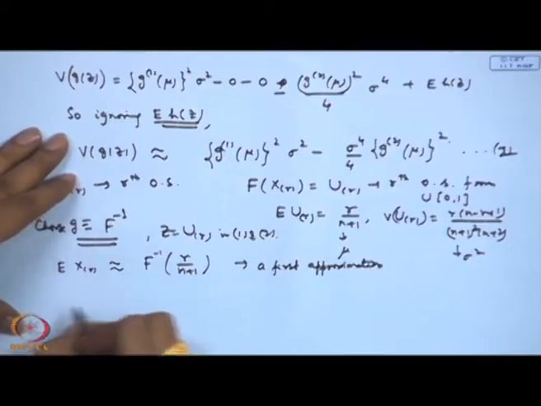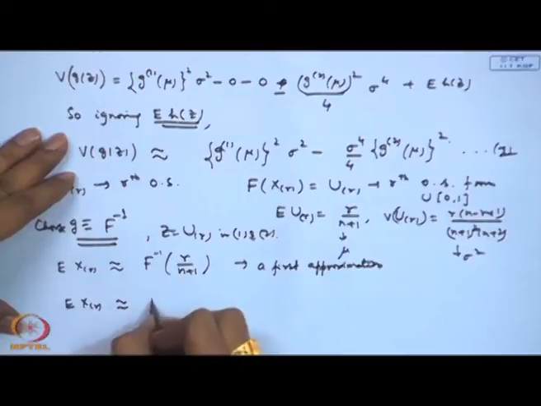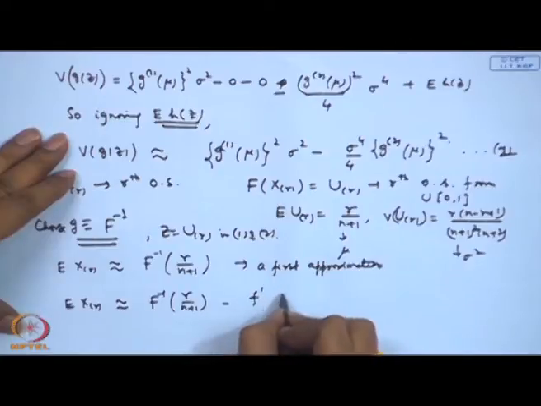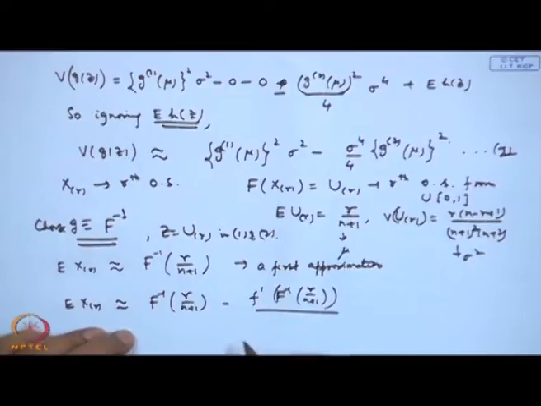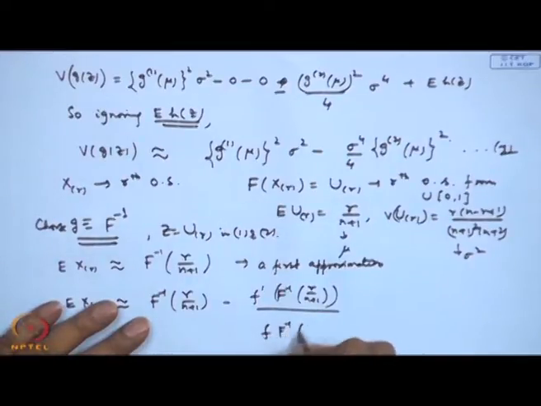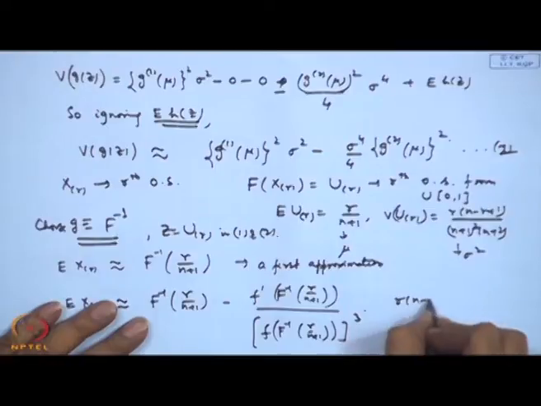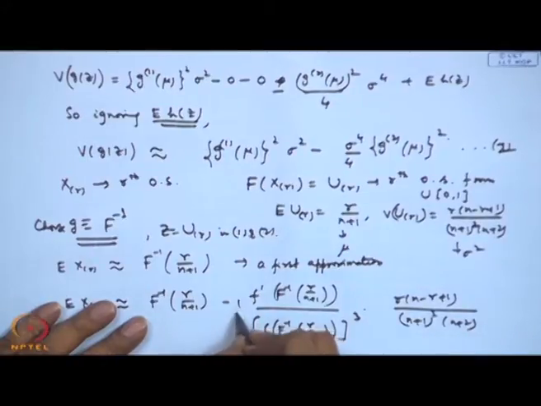And I can also consider two terms there: F inverse of r by n plus 1 minus F prime of F inverse of r by n plus 1 divided by F of F inverse of r by n plus 1 whole cube, times r into (n minus r plus 1) divided by (n plus 1) square into (n plus 2). There will be a half coming here.